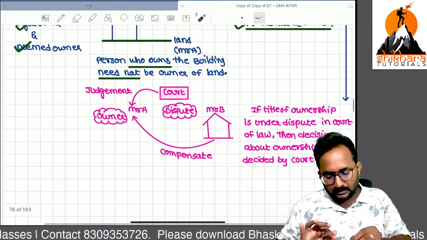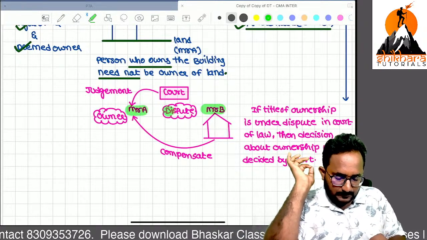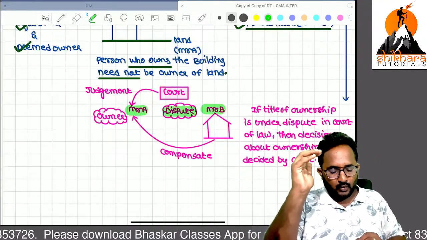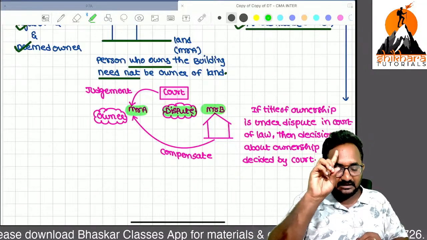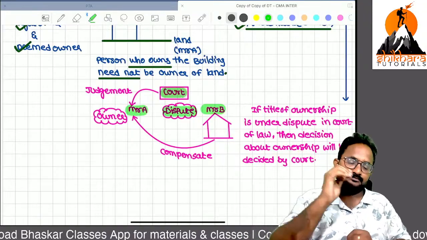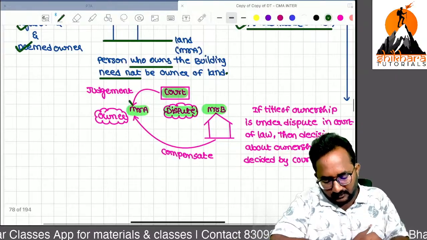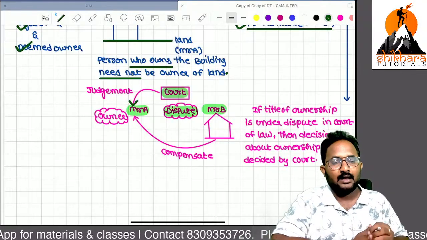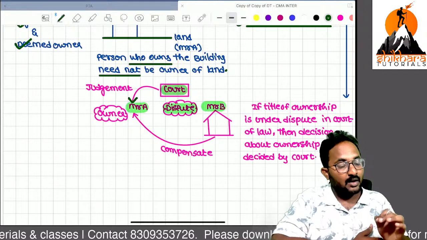Now, Mr. A and Mr. B have a dispute over one property. So they go to a court of law. The court gives the judgment in favor of Mr. A. Now Mr. A is considered as the owner.